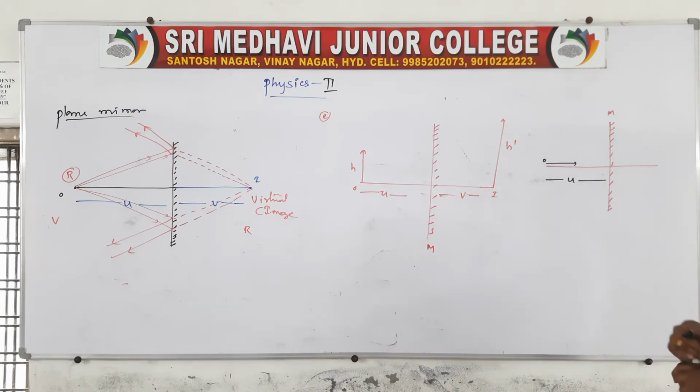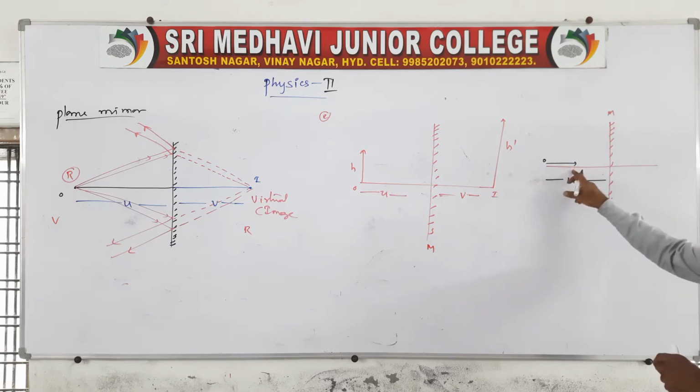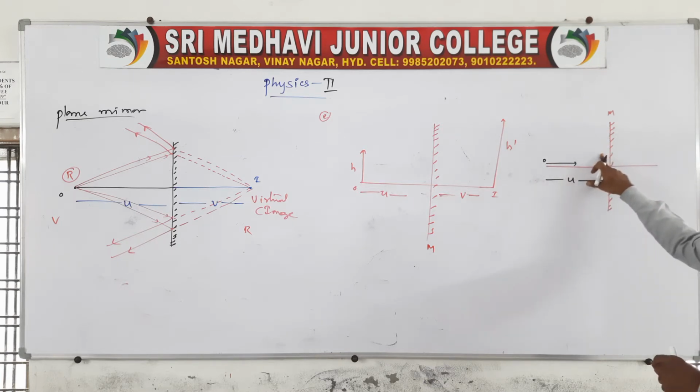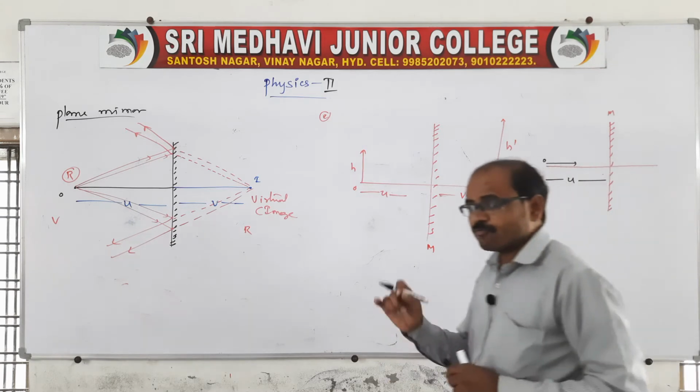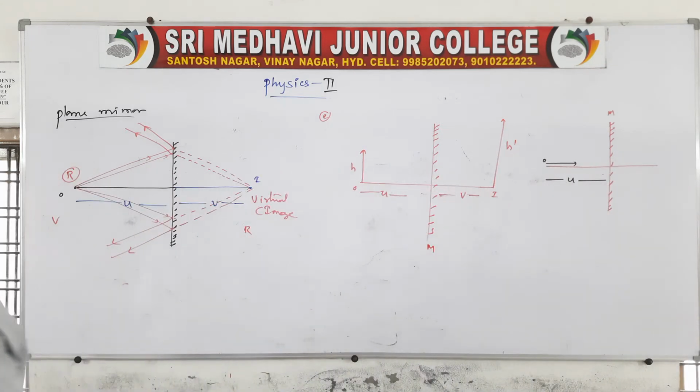An inverted image forms when the object is placed perpendicular to the plane mirror. So these are the three characteristics, remember.